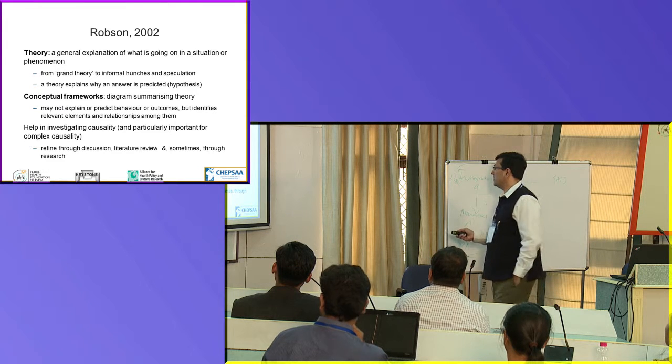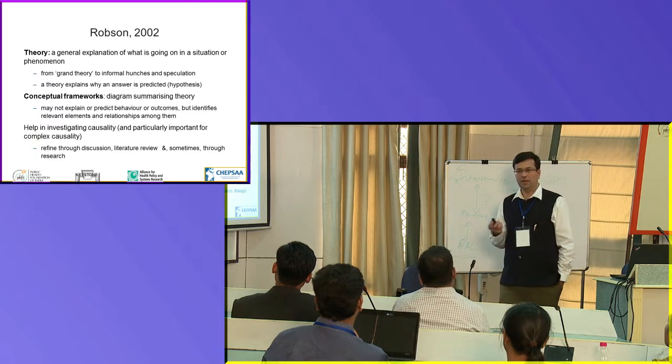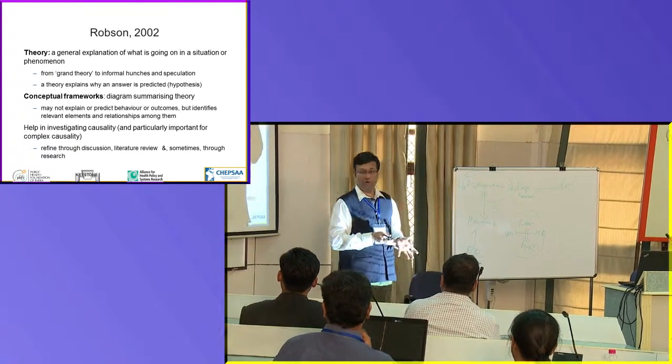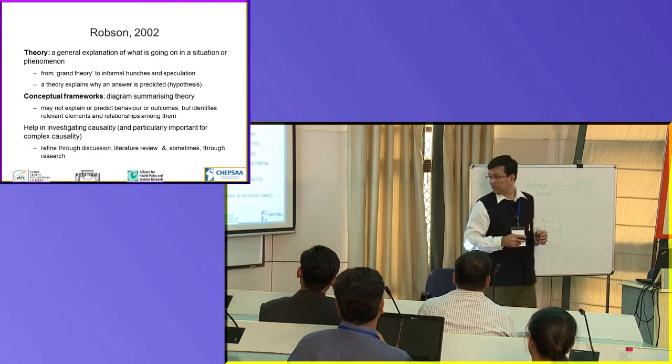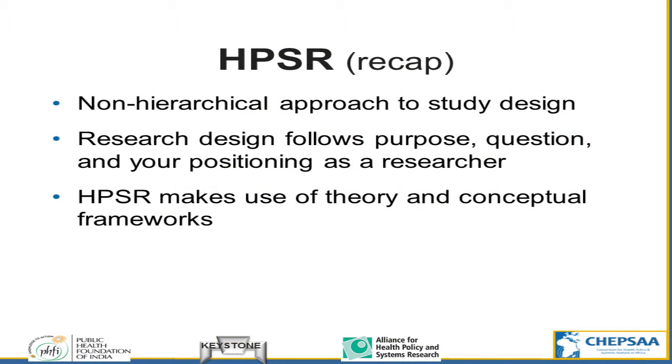So conceptual frameworks can help in investigating causality, and are particularly important for complex causality. Why are they important for complex causality? Because there are multiple elements involved, and it helps you to link all of them together. Yeah, and you can show that physically. Okay, so I'm just going to close here. So just keep this in mind.